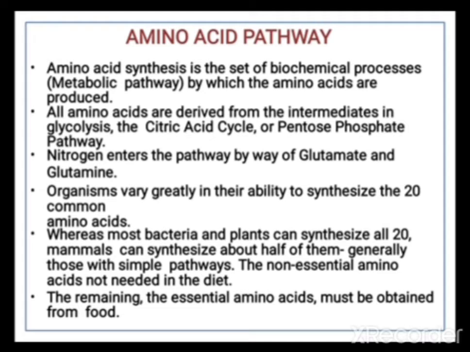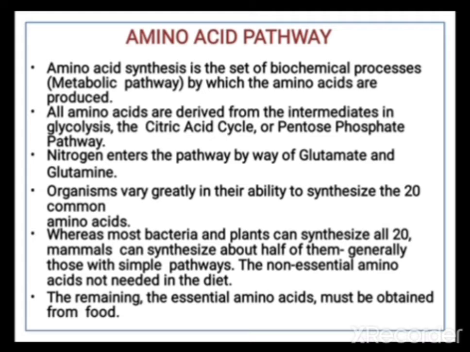So here we will focus mainly on the amino acid pathway. Amino acid synthesis is the set of biochemical processes by which the amino acids are produced or synthesized. All amino acids are derived from the intermediates in glycolysis, the citric acid cycle or TCA cycle, or pentose phosphate pathway. Nitrogen enters the pathway by the way of glutamate and glutamine.